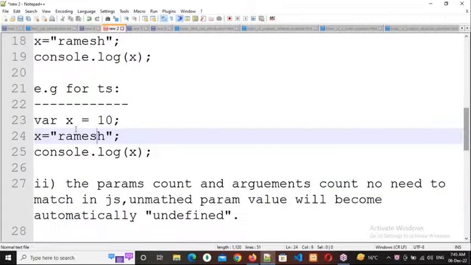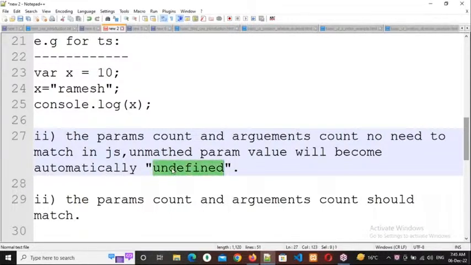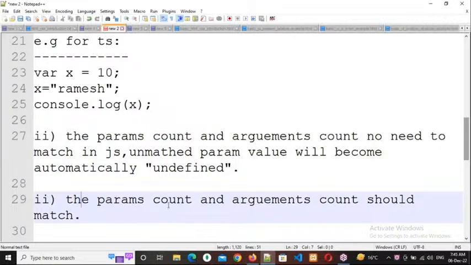So this is the difference between JavaScript and TypeScript. First difference is the data type. The second difference: the parameter count and arguments count need not match in JavaScript. An unmatched parameter value will automatically become undefined. But here in TypeScript, the parameter count and argument count should match.